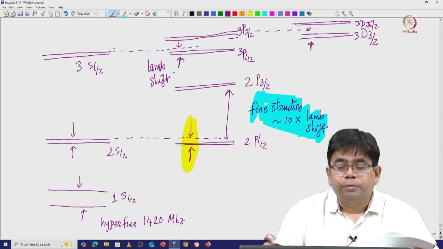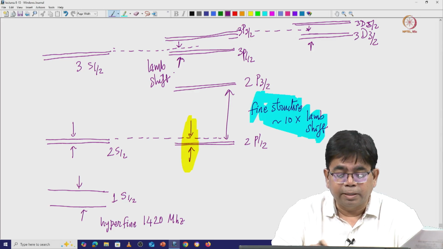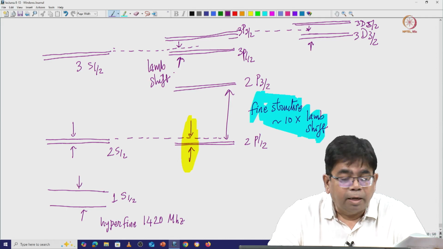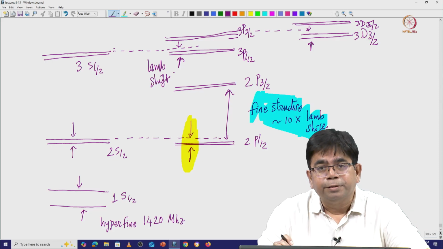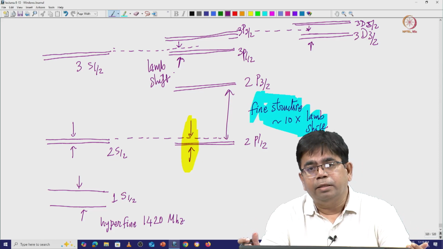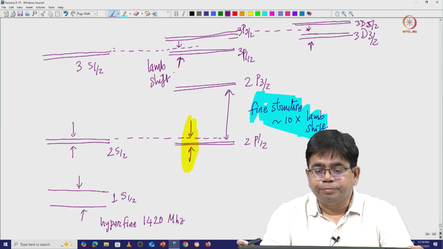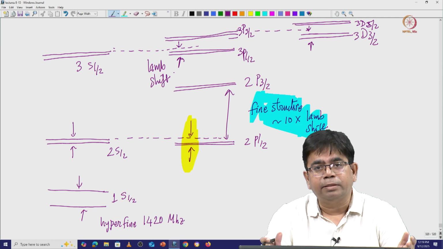Okay. So, here is a fine structure which is a large effect. There is a hyperfine structure at this particular point, and then there is the Lamb shift which is extremely small essentially. The calculation of this, and its observation, is in fact the high point.